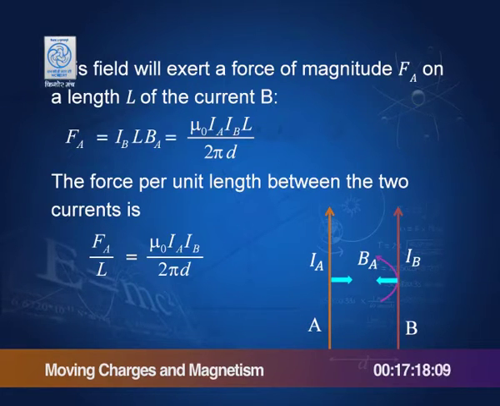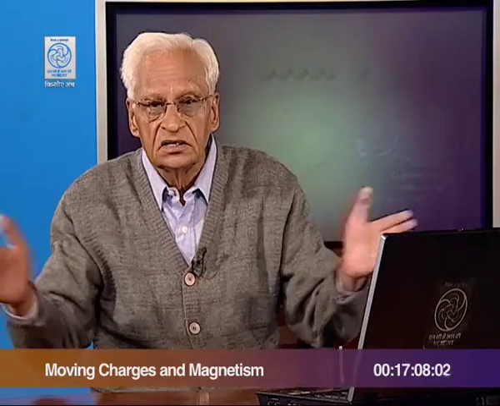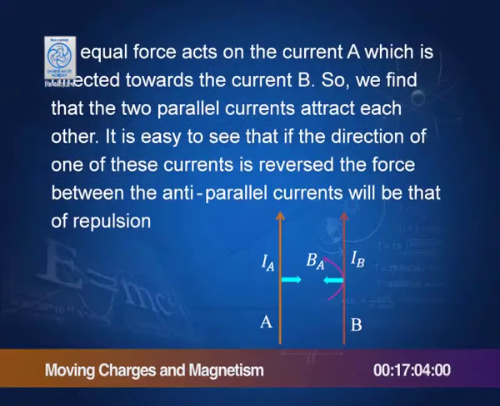So, that is the force between two wires, and you can see that this force on B is in this direction, on A it is in this direction. That means, the two are mutually attracting each other. So, two parallel currents attract each other, and if one of them is negative, say anti-parallel currents, one going like this, the other going like this, then there is repulsion between them.